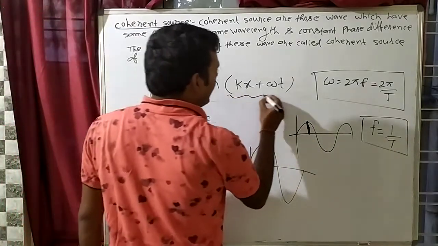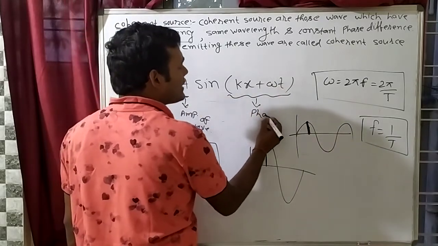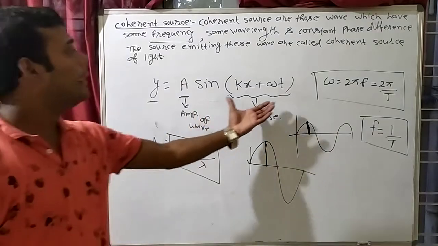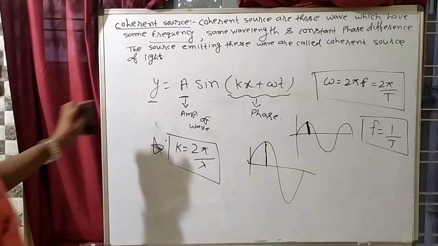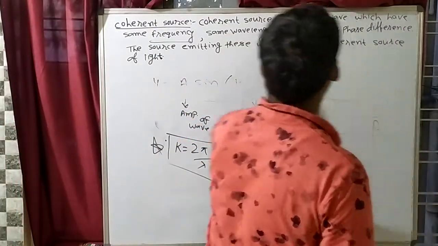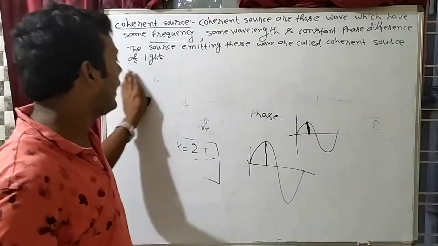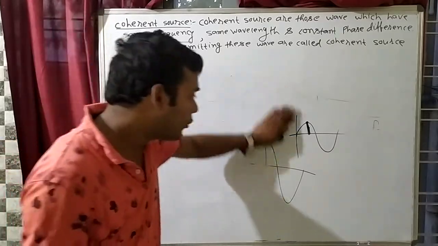This thing inside the bracket is known as the phase. Actually, this is an angle, so this whole is known as the phase of the wave. So what are coherent sources? Coherent sources are all those waves which have this definition. They will ask in both examinations what is a coherent source, or what is the condition of being a coherent source.